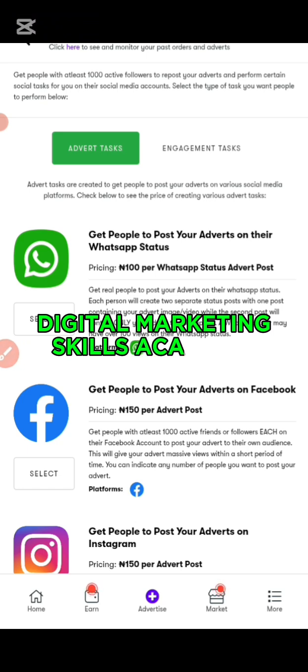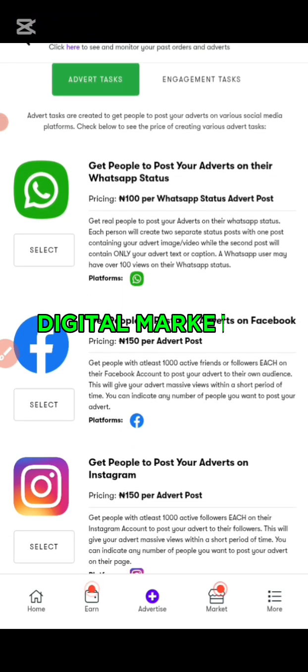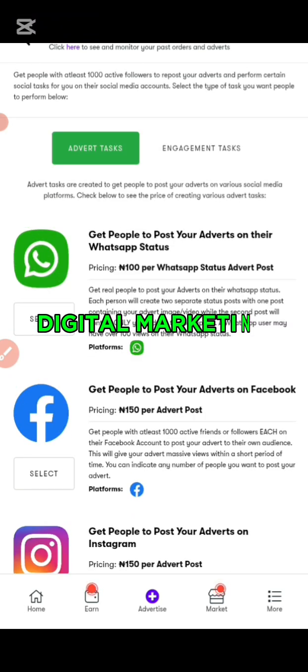you can get people to post your advert on their WhatsApp. People will help you post your advert. With 1,000 naira, you can get like 10 people to post. Imagine 1,000 people times 10, that's 10,000 naira. Can you see? Most especially if your offer is good, if the product you are selling is very good, people will patronize you. You are going to make a lot of sales with this platform. This platform is very good, so I advise you jump onto it now with 1,000 naira.